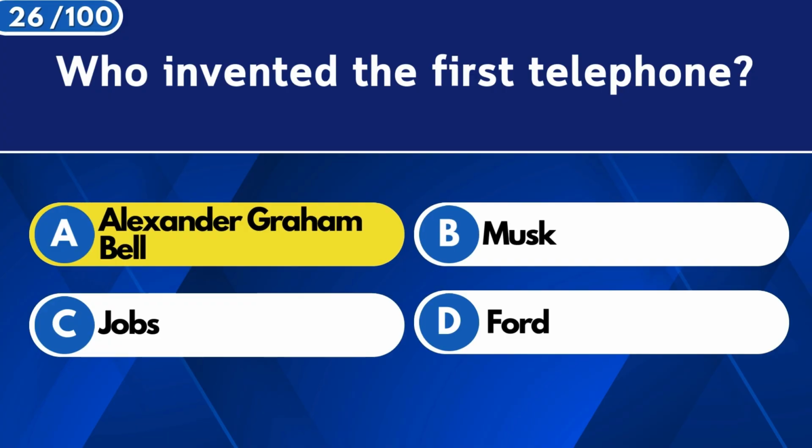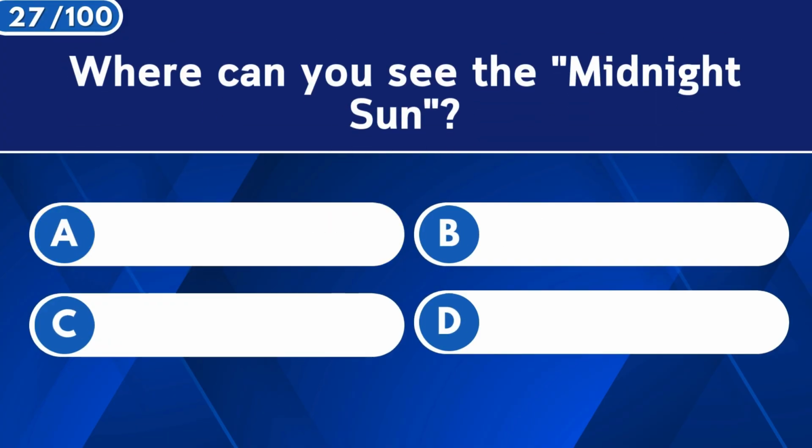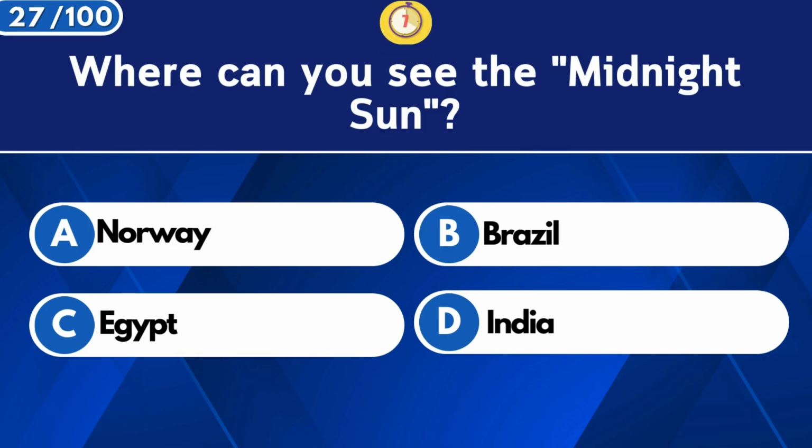Alexander Graham Bell. Where can you see the midnight sun? Norway.